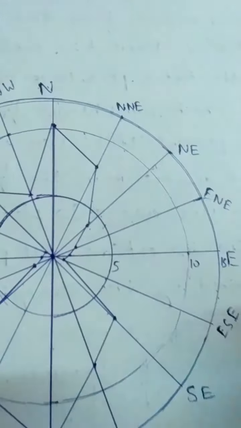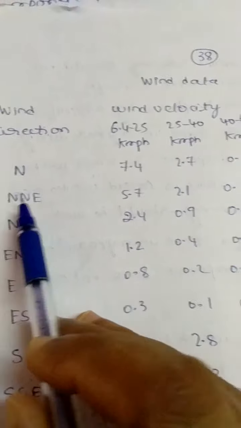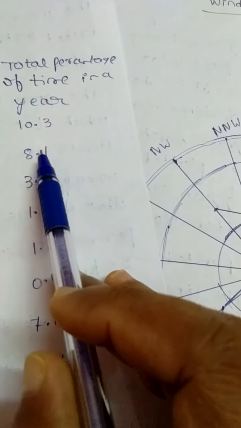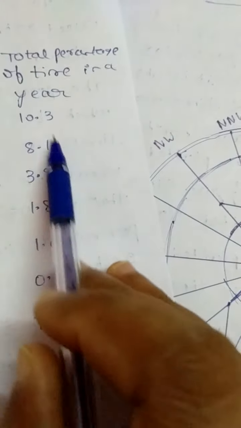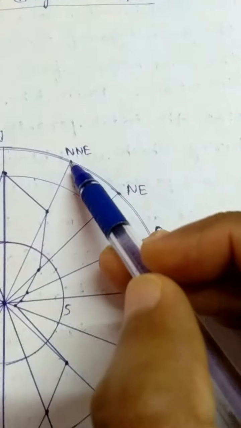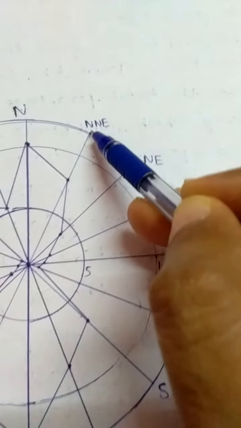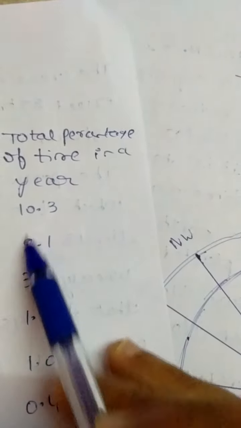Similarly, for the northeast direction, what is the total percentage of time in a year that the wind will blow from that direction? It is 8.1. Here you can see this is the northeast line. What is the percentage of time in a year? 8.1.